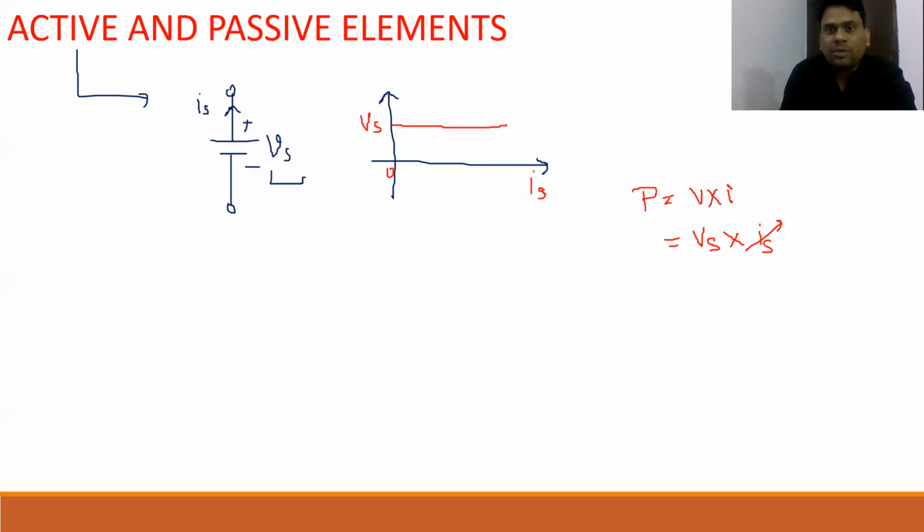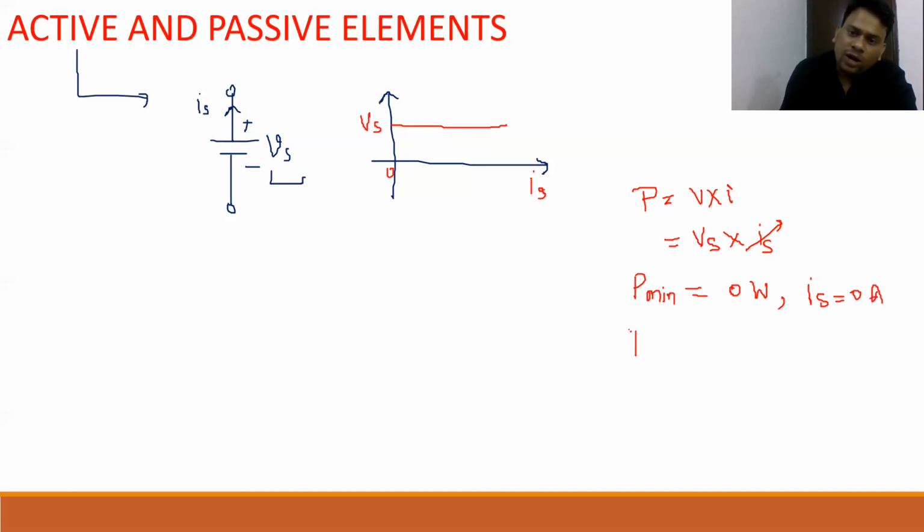But at some instant, Is is 0. Fortunately or unfortunately, the value of this Is is 0. In that case, the minimum power delivered by this particular battery is nothing but 0 watt. When will it be 0? When Is is equal to 0 ampere.